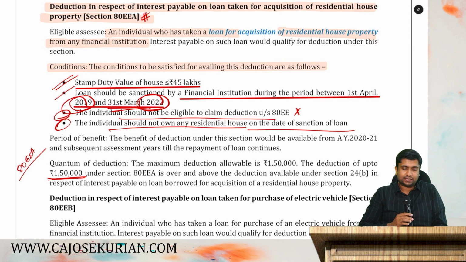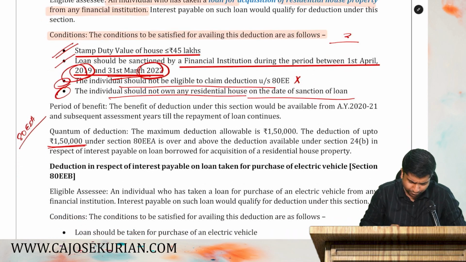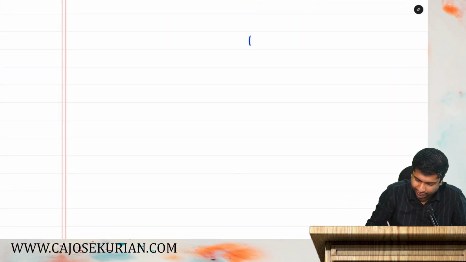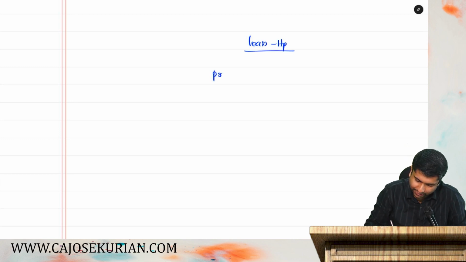1,50,000 rupees. That's what the act says. So what do you mean by this? Let's understand the meaning of this particular point. So listen, say for example, I'll give you an example. Say I've taken a loan for my house property. After taking a loan for my house property, say the principal repayment